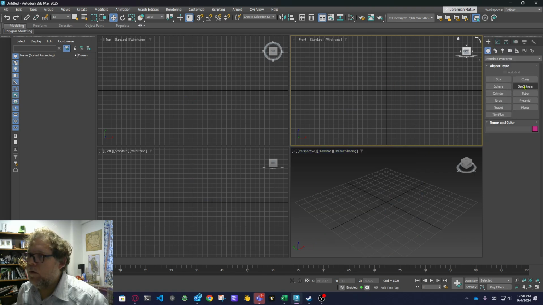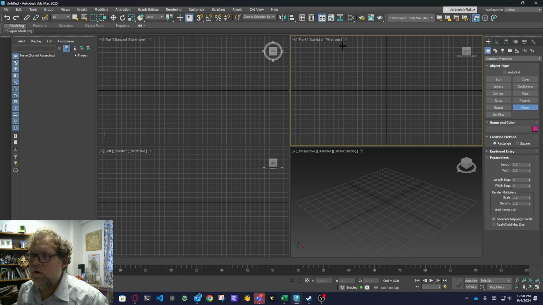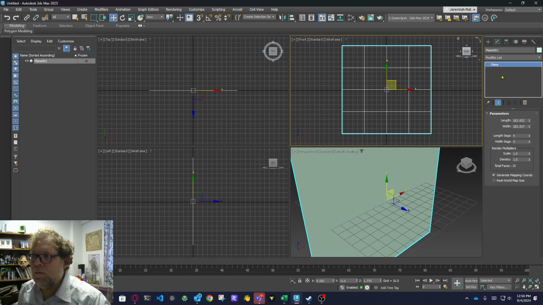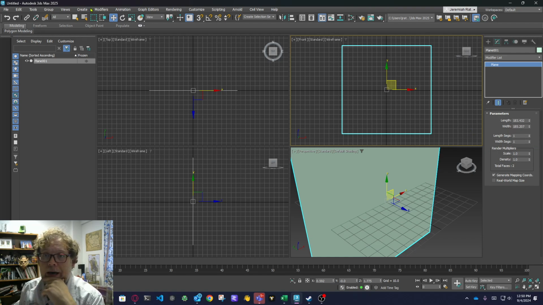Don't do it off camera, right? Show. So we'll just come over here. I'm going to do a plane. In the front view, looks great. About square shaped, should be good. I'm going to go to the modifier tab and drop the number of segments to 1 by 1, so I don't have any lines going through it.